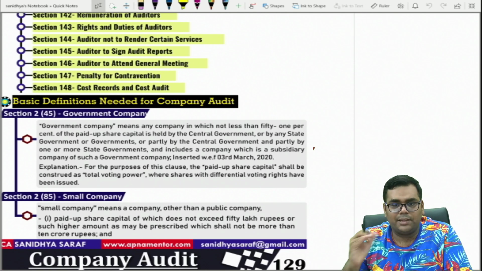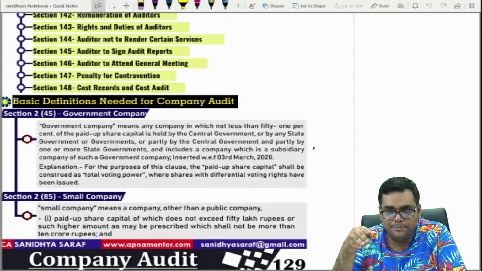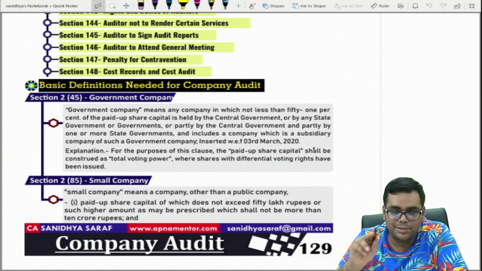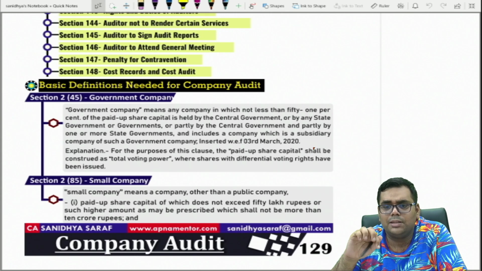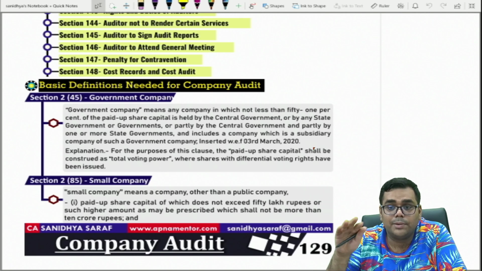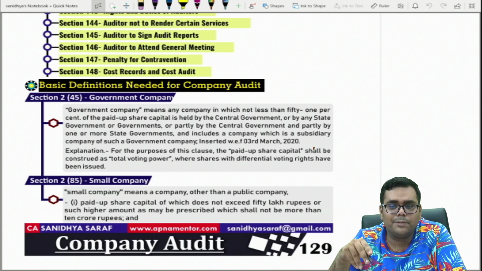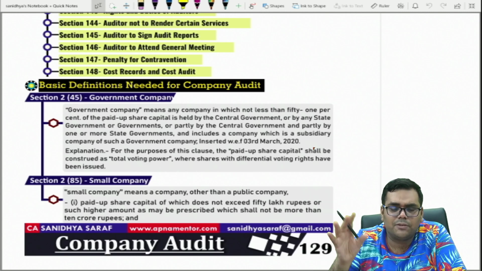So talking about the definition part, some basic definitions have been provided in the chapter, right? In the first page of your chapter. Basic definitions needed for company audit. Section 2, clause 45, the definition of government company is given. So now if we talk about the definition of government company, what does a government company mean? As the name suggests, government company means a company where majority of the paid up share capital is held by the government. What do you mean by majority here? By majority, we mean 51% of the paid up share capital.